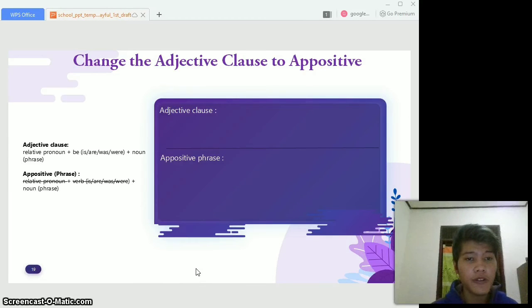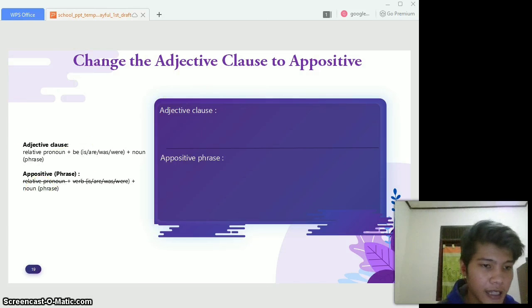It's about how to change the adjective clause to an appositive. An adjective clause is in the form of a clause that starts with a relative pronoun: who, which, that, and others, while an appositive is a noun phrase. And an adjective clause can be changed to an appositive, but only clauses whose verbs use be, is, are, was, and were, and followed by a subject complement, the word that serves to explain the subject of the sentence in the form of a noun phrase.